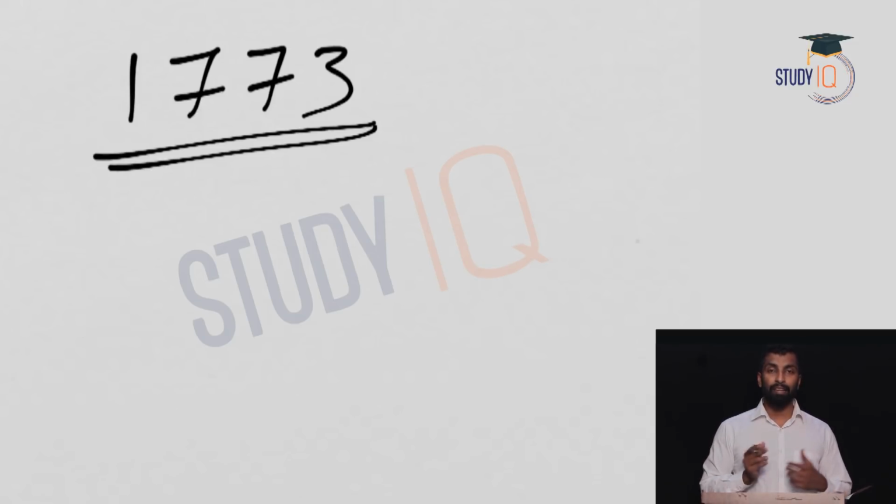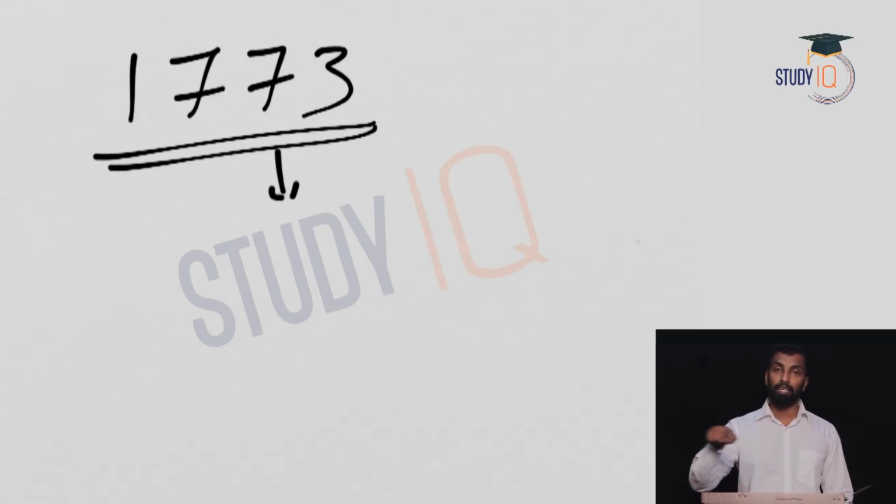So first, quickly we'll discuss about the Regulating Act. Then I'll discuss the provisions, because through this act only the Governor General post was created. Then the history of Governor General starts. So I'll discuss the Regulating Act of 1773. In fact, we will discuss all the acts. But after this, we will take up one Governor General each, and we'll see that time period and what all important events happened during that time.